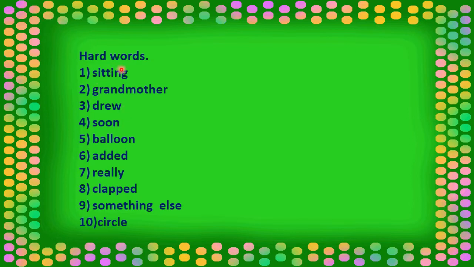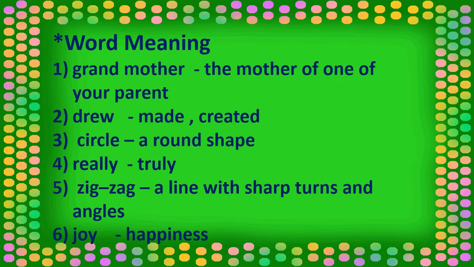Now, these are the hard words. Sitting, grandmother, drew, soon, balloon, added, really, clapped, something else, and circle. Word meaning. Grandmother, the mother of one of your parents. Parent means mother or father. Okay.